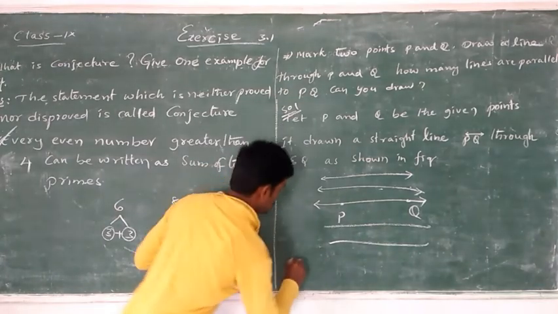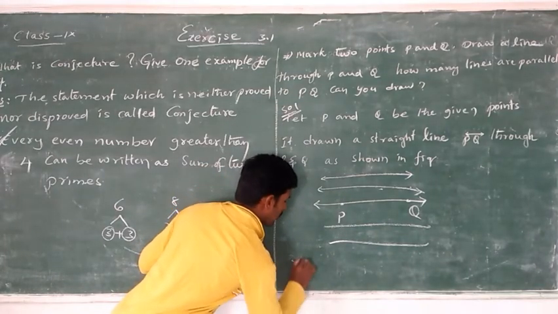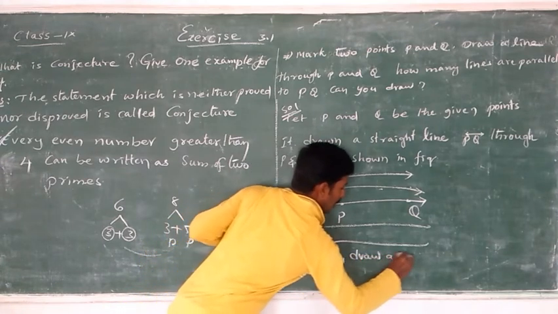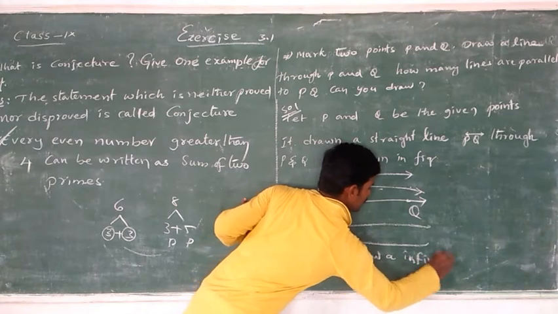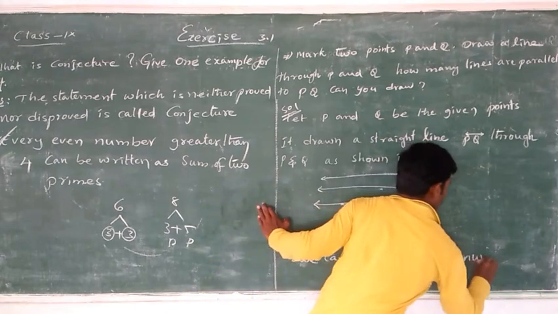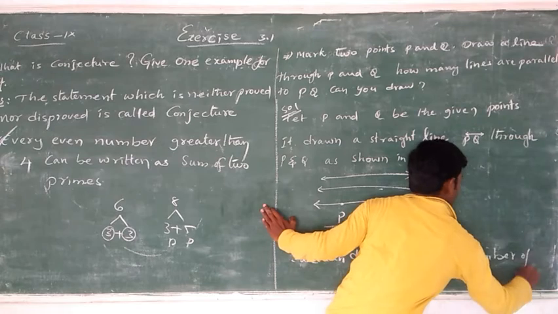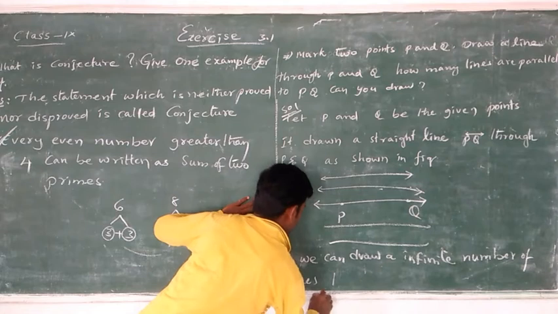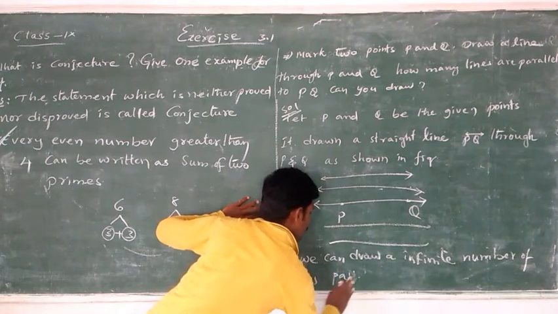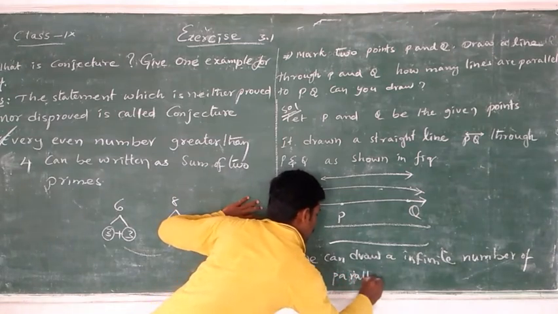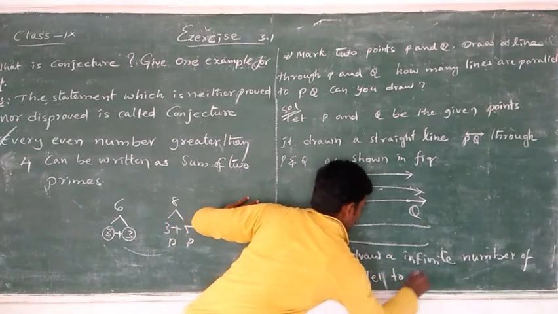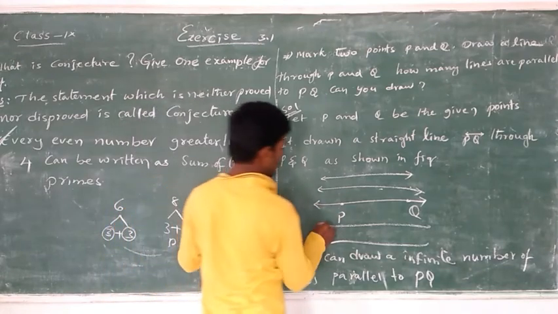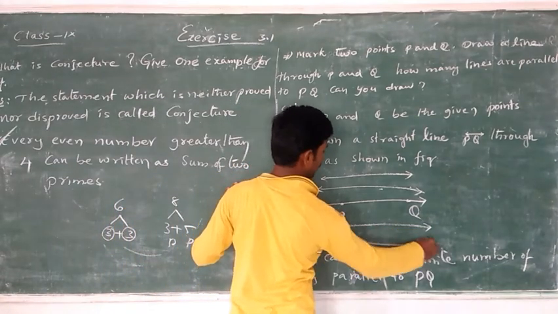So here we can write the conclusion: we can draw an infinite number of lines parallel to PQ. Infinite number of lines can be drawn.